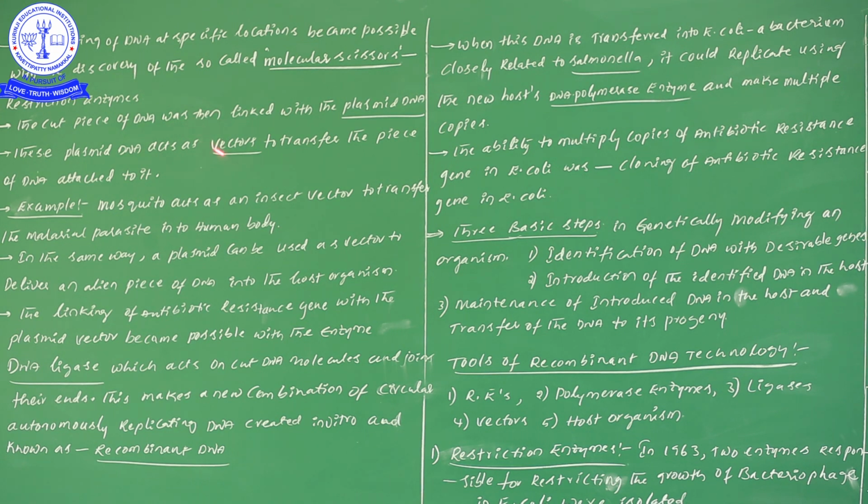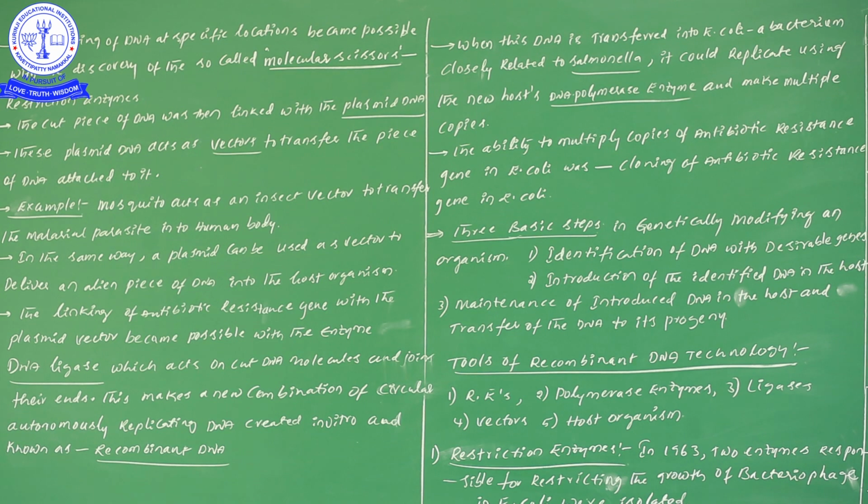It helps to transfer the piece of DNA attached to it. This vector now has one foreign gene, and it has the capability to transfer the foreign gene attached to it into the host organism.